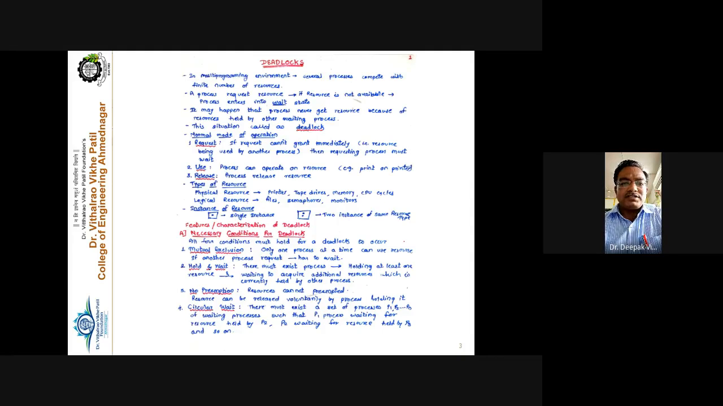So these four conditions are necessary conditions for deadlock to occur. It is very important in examination. Always there is a question: write and/or discuss the necessary conditions for the deadlock. So we have to explain these four conditions, right?